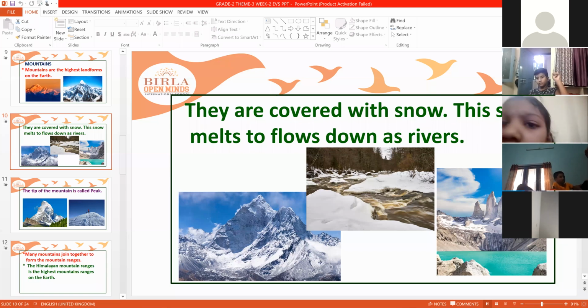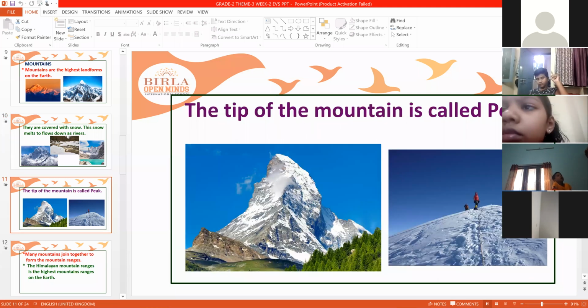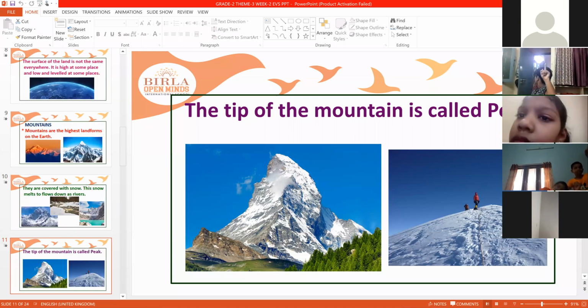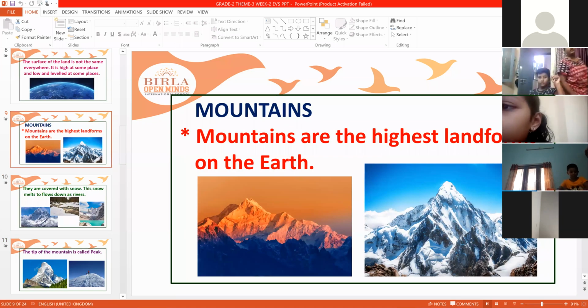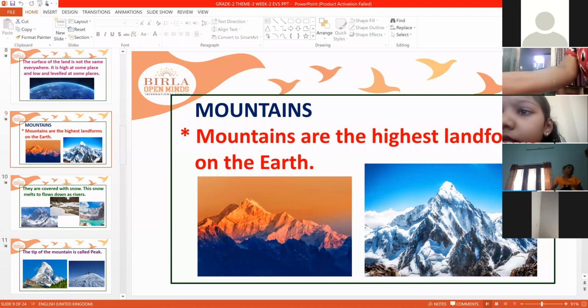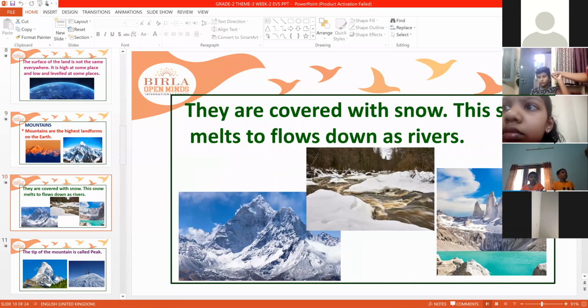The tip of the mountain is called a peak, P-E-A-K, peak. The tip of the mountain is called a peak, meaning the end of the mountain. So, once again, mountains are the highest landforms on the Earth, and mostly they are covered with snow.